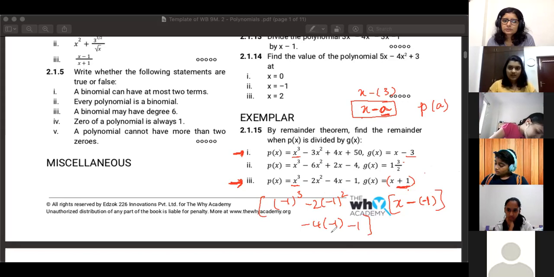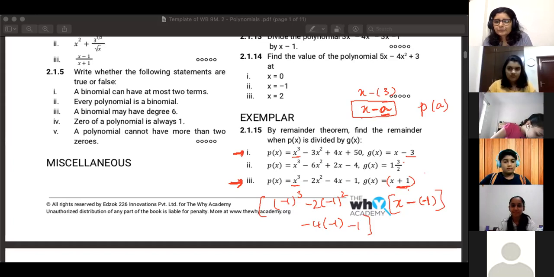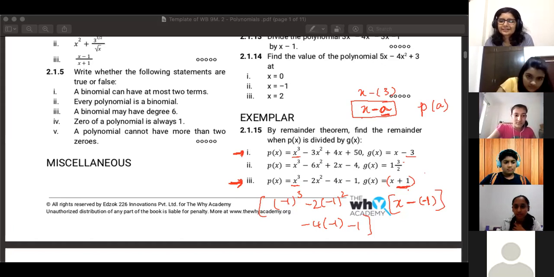Ma'am, is mine correct? Yeah, I'm just doing the mental calculation. No, Suhani. Ashka, the value that you got, the one you submitted earlier, that was the right answer. But you're not supposed to substitute +1.